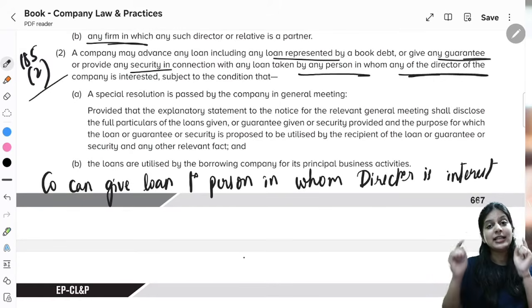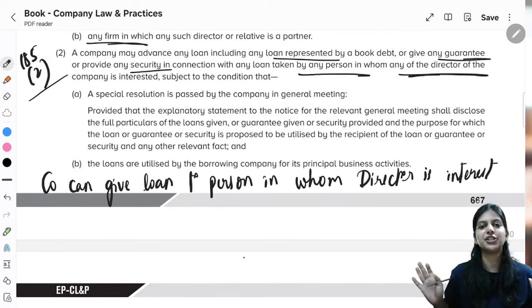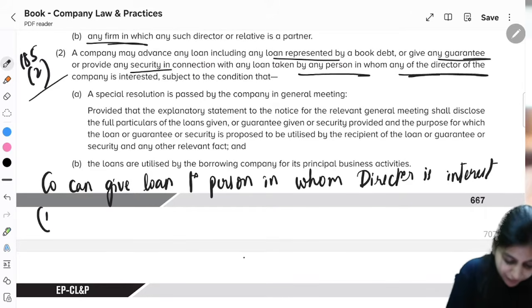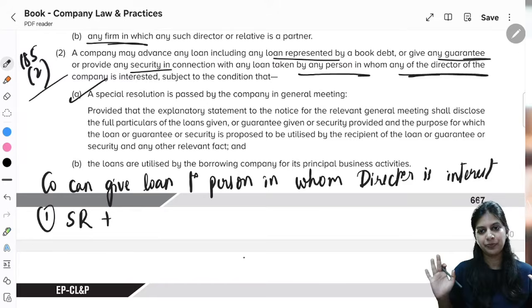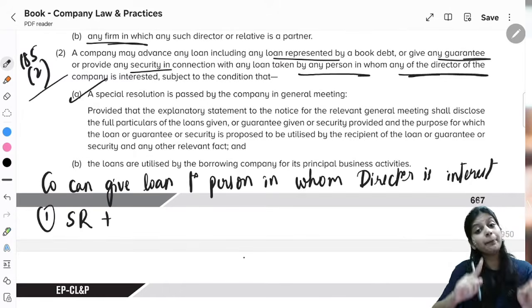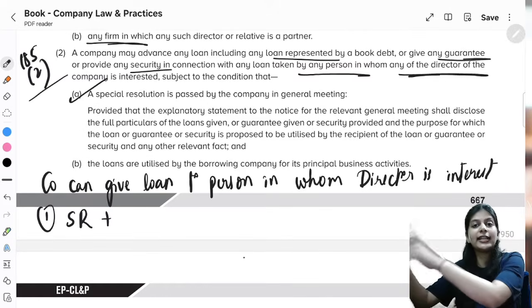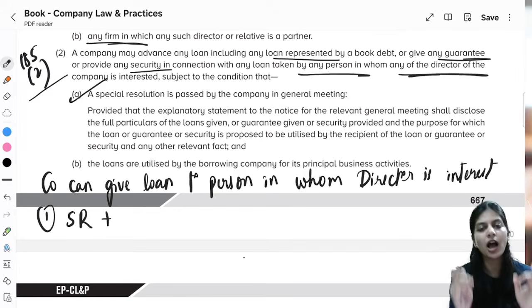Clear? Subject to the following conditions. What are the conditions? The first condition is special resolution in general meeting. You can give loan to the person in whom the director is interested, but only after taking shareholders' approval.